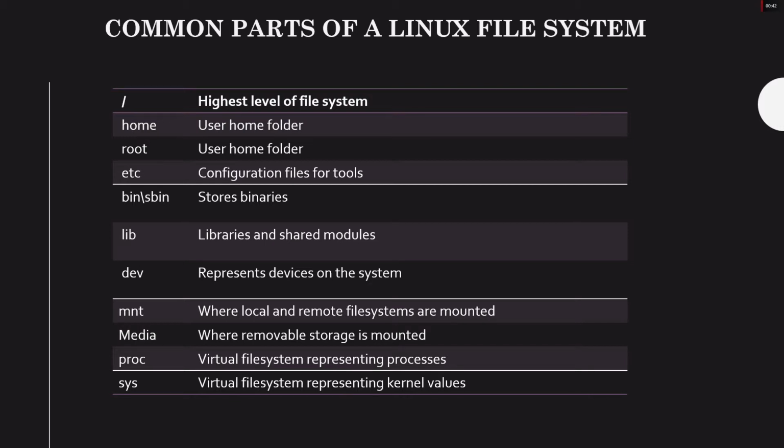etc: where most of the programs keep their configuration files. bin and sbin: where the system relies. lib: where shared libraries are kept. dev: keeps the references where all the hardware is stored, like processor, RAM, hard drive, etc. mnt: where local and remote file systems are mounted. media: where USB drives and optical drives are mounted.